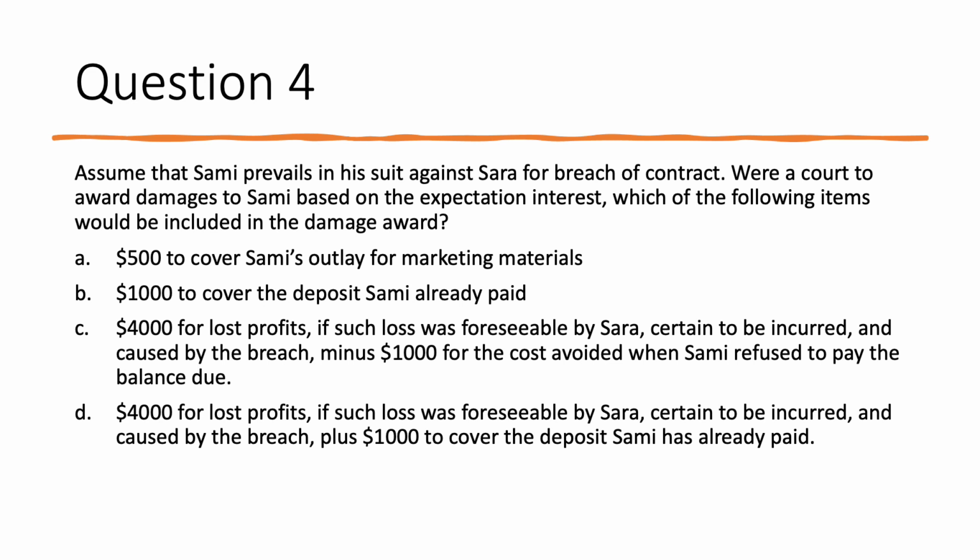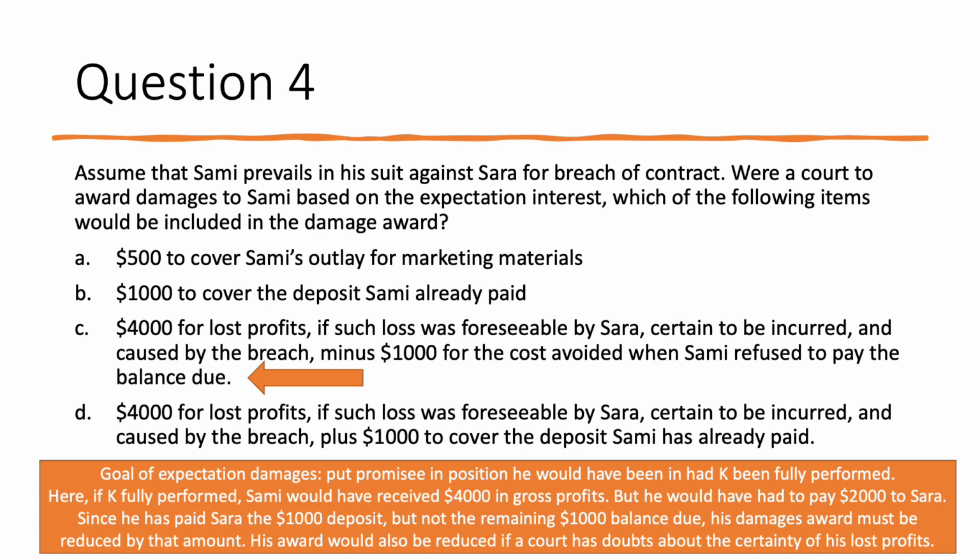Question number 4 says, assume that Sammy prevails in his suit against Sarah for breach of contract. Were a court to award damages to Sammy based on the expectation interest, which of the following items would be included in the damage award? The correct answer here is $4,000 for lost profits, if such a loss was foreseeable by Sarah, certain to be incurred and caused by the breach, minus $1,000 for the cost avoided when Sammy refused to pay the balance due. Remember that the goal of expectation damages is to put the promisee, Sammy, in the position he would have been in had the contract been fully performed.